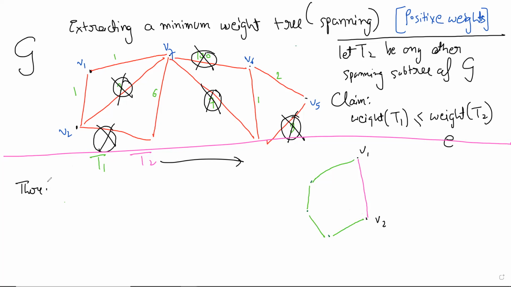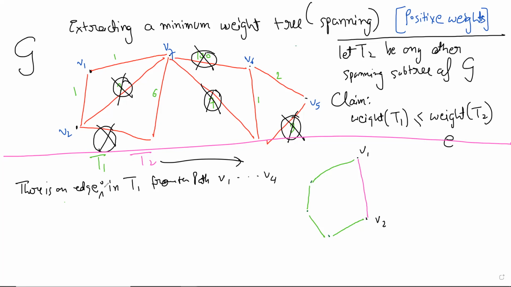there is an edge in T1 on the path V1 to V4.